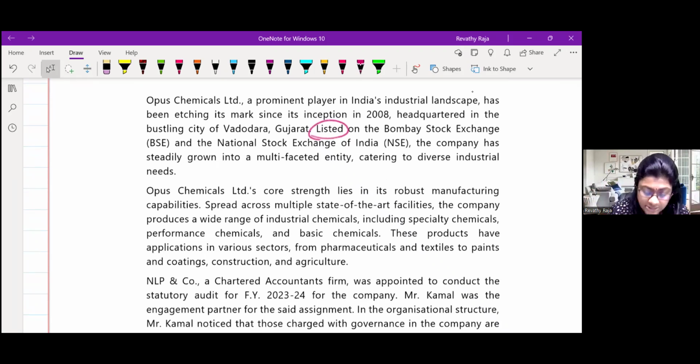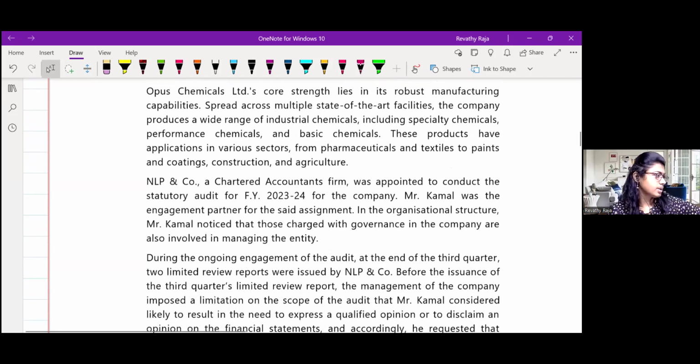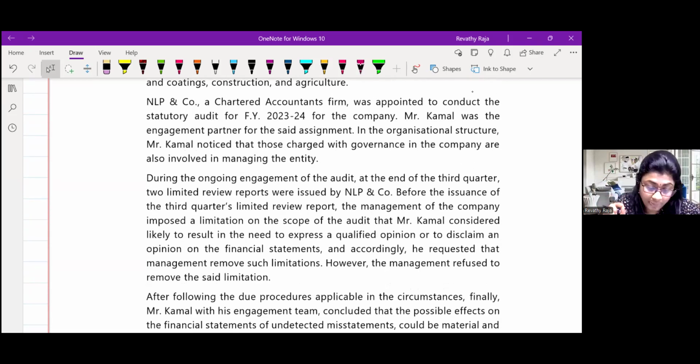Now, Opus Chemicals Limited's core strength lies in robust manufacturing capabilities spread across multiple state-of-the-art facilities. The company procures a wide range of industrial chemicals, including specialty chemicals, and so on. Now, NLP & Co., a CA firm, has been appointed to conduct the audit.